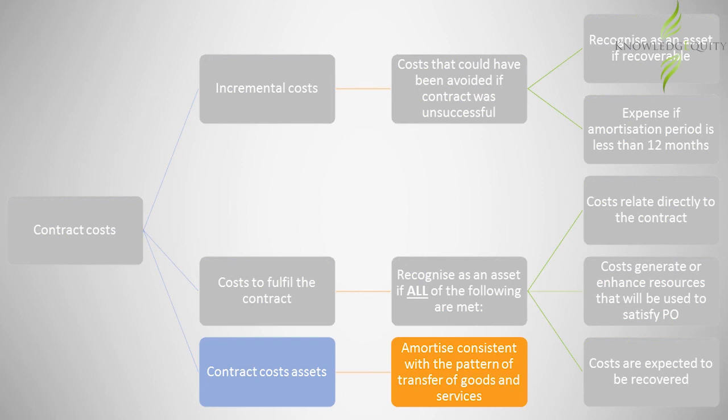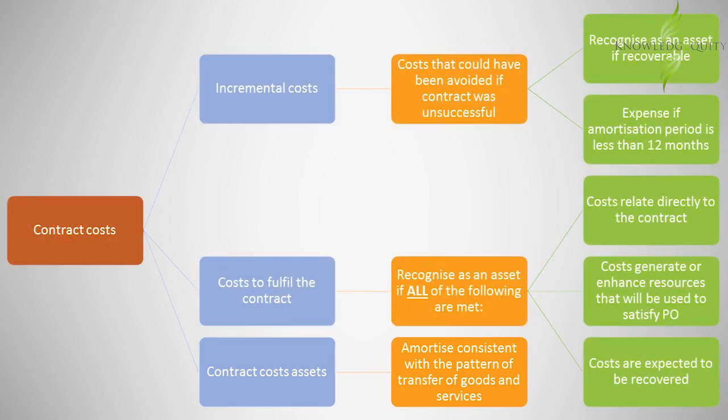To recap, incremental costs and costs to fulfill the contract can be capitalized as assets if certain conditions are met. Otherwise, it would need to be expensed. If capitalized, it is generally amortized over the period of the contract.